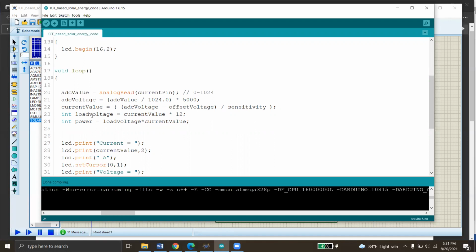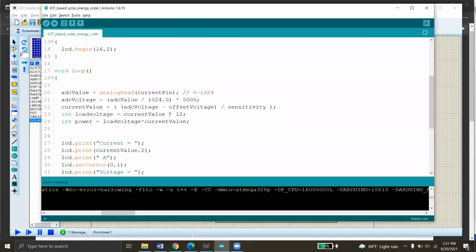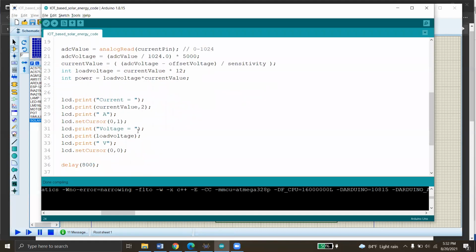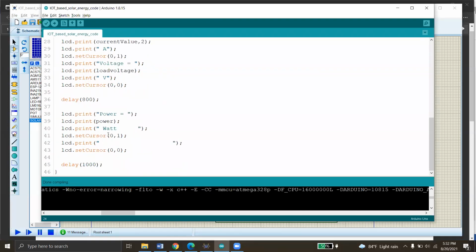Then int load voltage equals current value into 12. 12 is actually the solar panel's resistance of 12 ohms. So current value into 12 equals voltage, V. Then int power equals load voltage into current value. These two multiplied, and we get the power, as power equals voltage into current. Then we have just printed these three values: current value, voltage value, and the power value in watts.